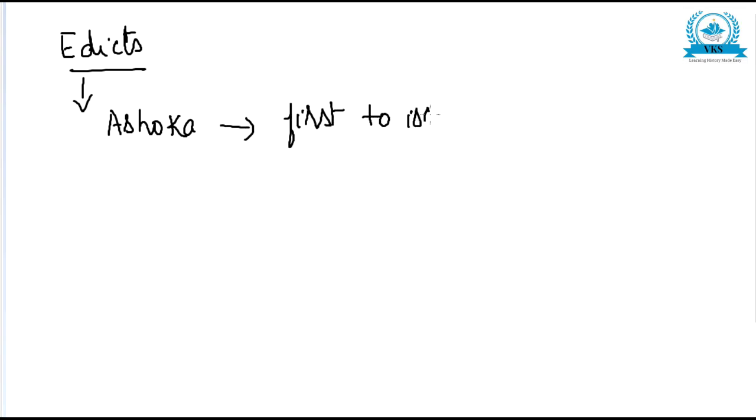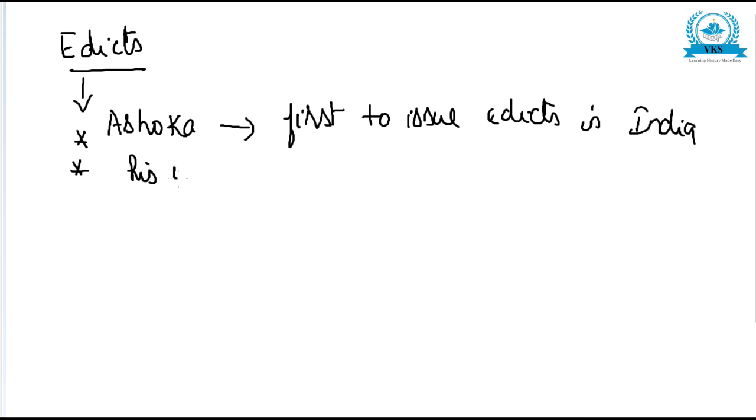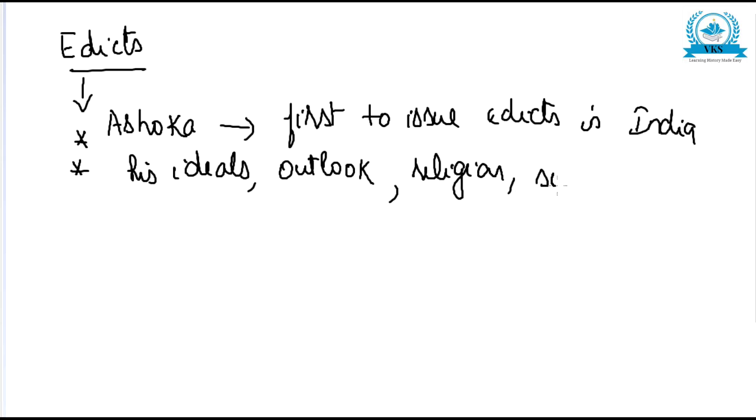These edicts help us to know about his ideals and outlook, and also about the religion, society, and administration of the Mauryas.